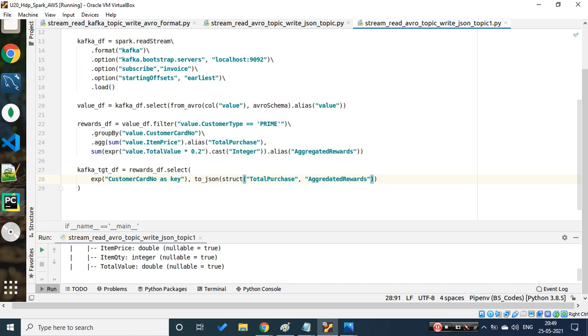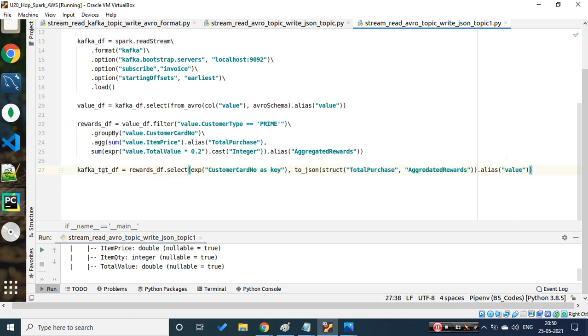And finally I need to alias all of this as my value. Okay, so I've generated my key and I've generated my value. These are the two things which we are interested in. Okay, so let's bring this into a single line. Okay, so done. The key value is being framed. So we have used struct.